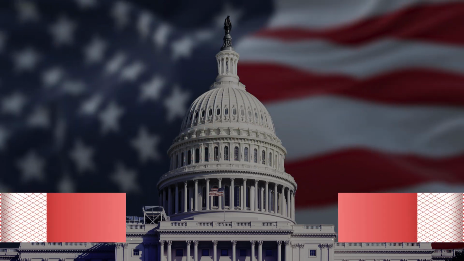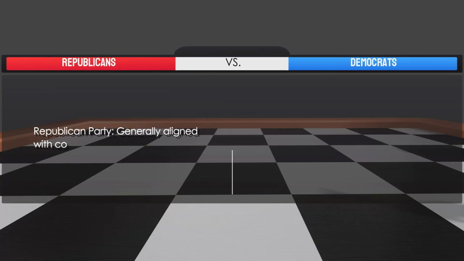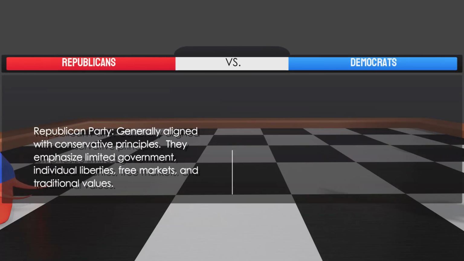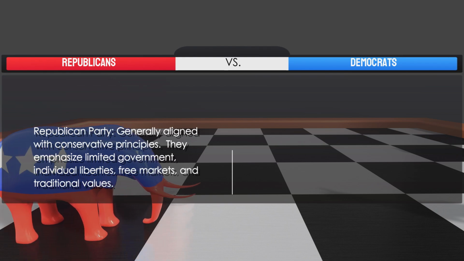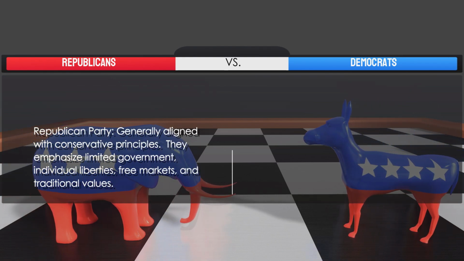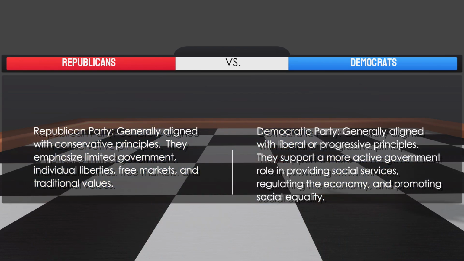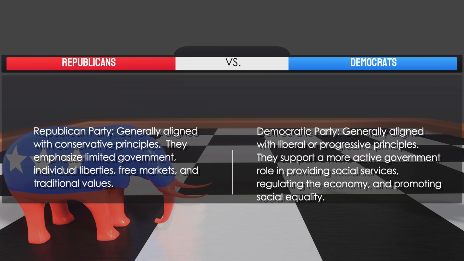1. Political ideology. Republican Party, GOP. Generally aligned with conservative principles. They emphasize limited government, individual liberties, free markets, and traditional values. Democratic Party, generally aligned with liberal or progressive principles. They support a more active government role in providing social services, regulating the economy, and promoting social equality.